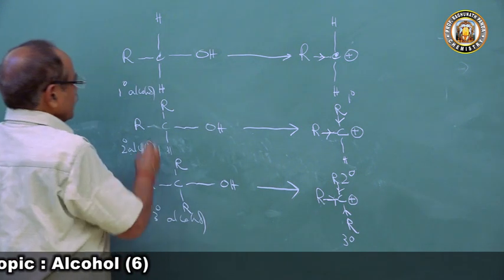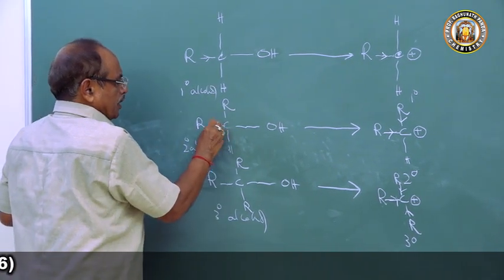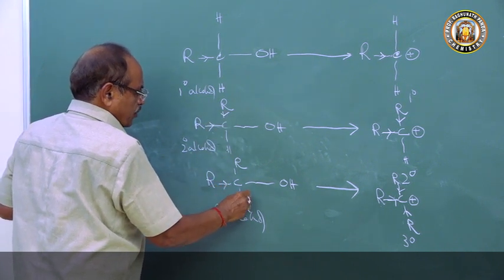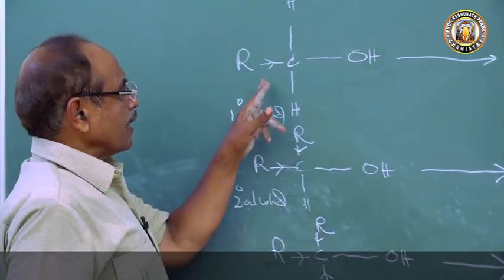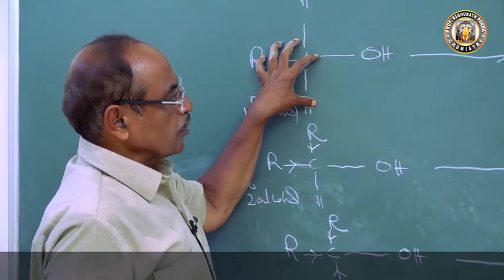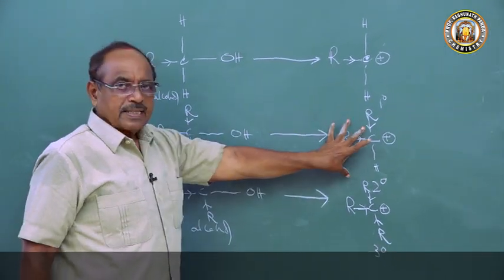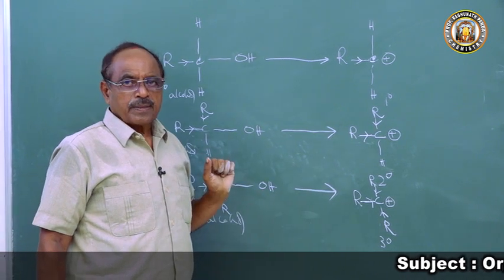So in the primary carbonium there is one plus I effect. Here plus I effect is twice, here plus I effect is thrice. Seen in the primary carbonium ion, primary alcohol produces primary carbonium ion, secondary alcohol produces secondary carbonium ion, and tertiary alcohol produces tertiary carbonium ion.